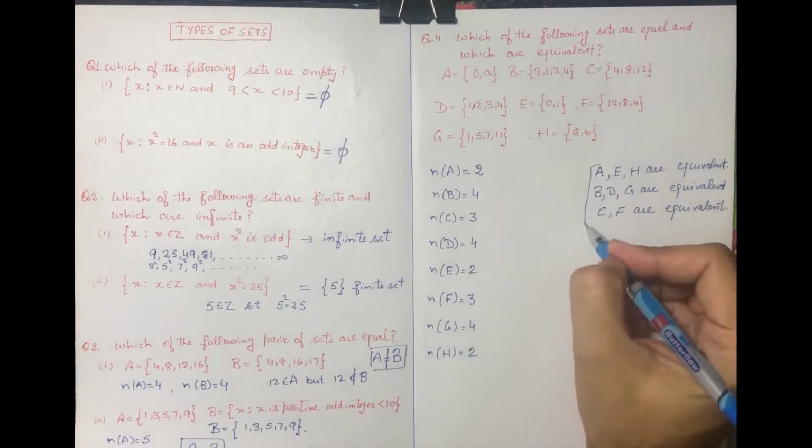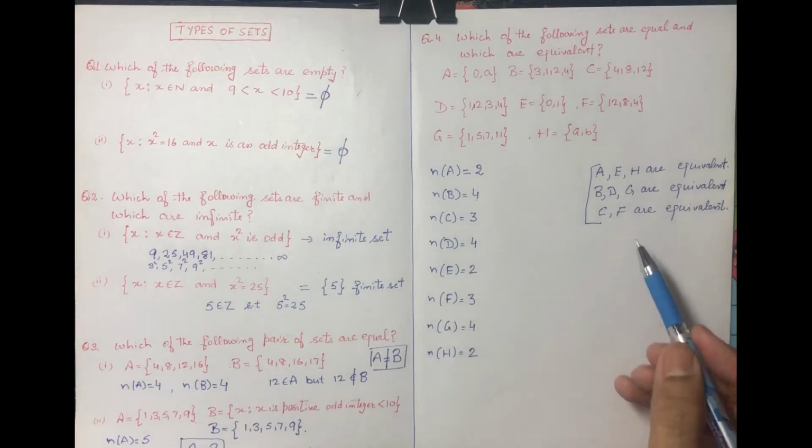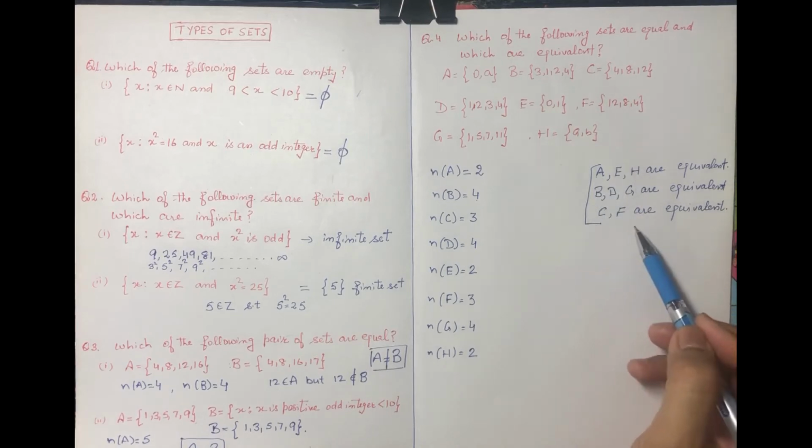So now we go for equal sets. Out of these 8 sets, which are equal? The first condition we already satisfied in this part.